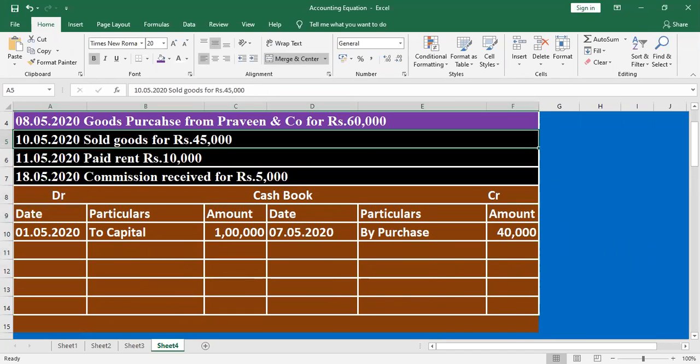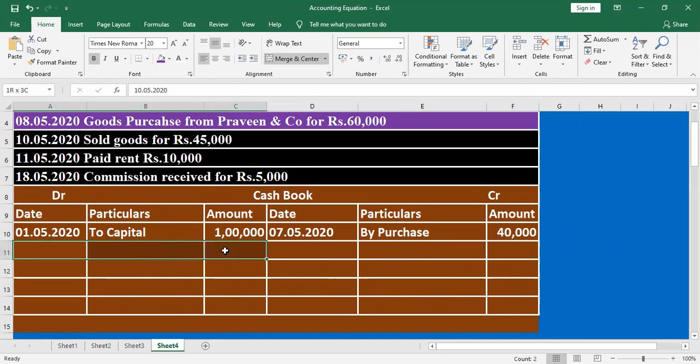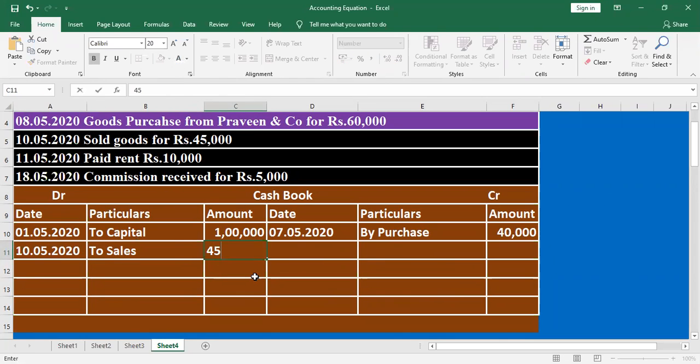Goods sold for rupees 45,000. Cash comes in or goes out? Cash comes in, sir. Cash comes in, so debit side. What is the value here? 45,000 is mentioned here. Then what is the next one?